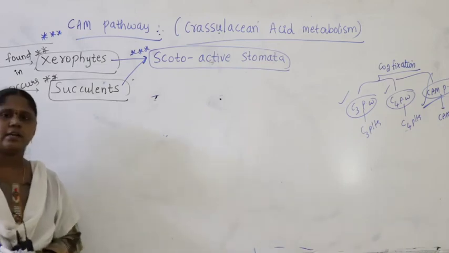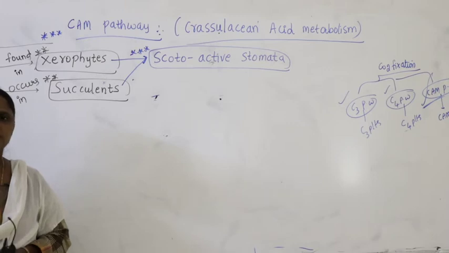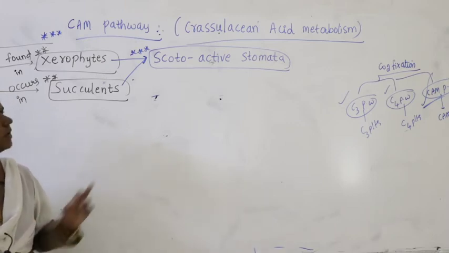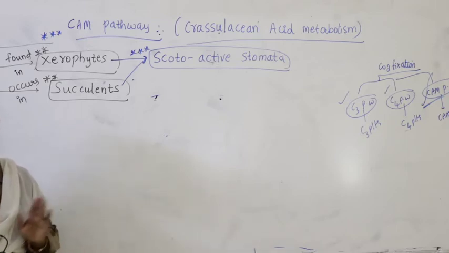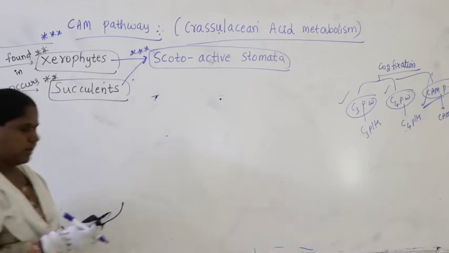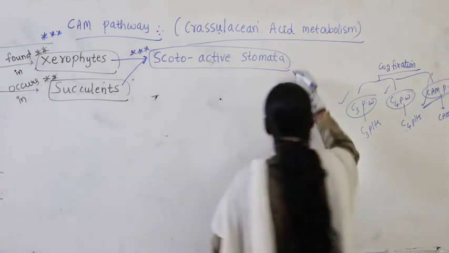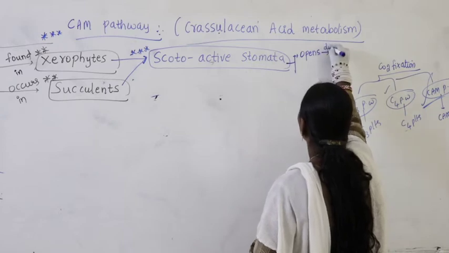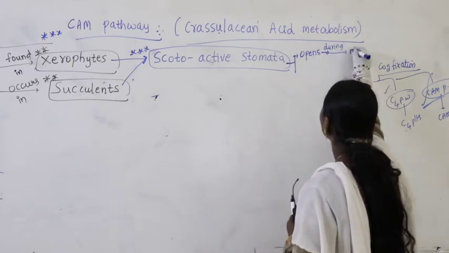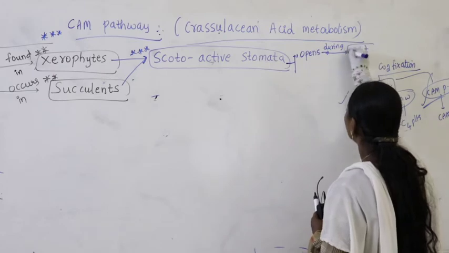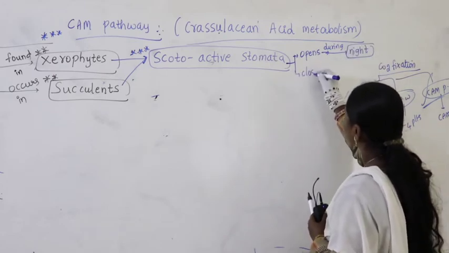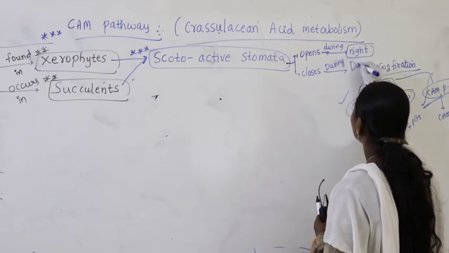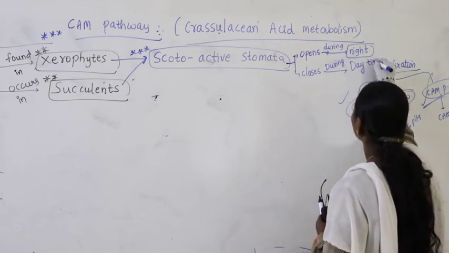If you recollect, in the chapter Transport in Plants we discussed that stomata are of two types: photoactive stomata and scotoactive stomata. What is scotoactive stomata? The stomata open during night time and close during daytime.